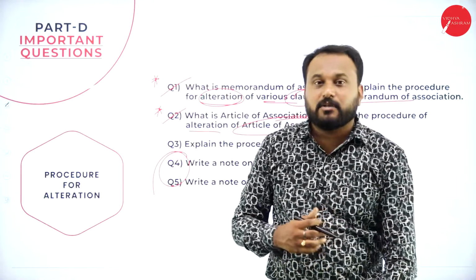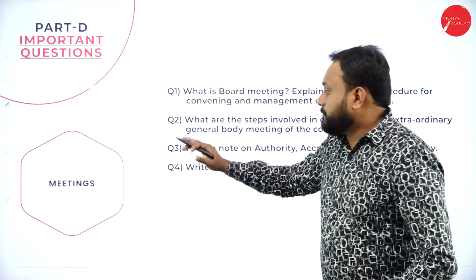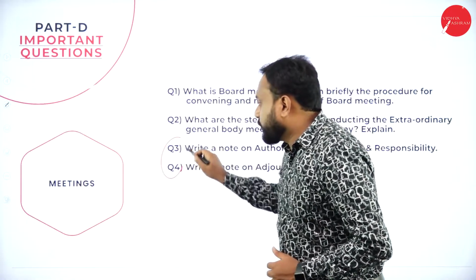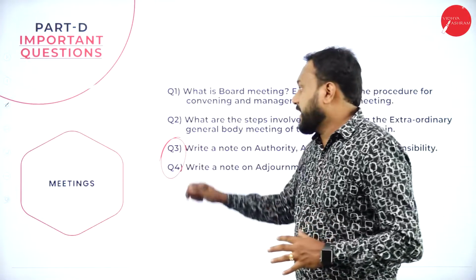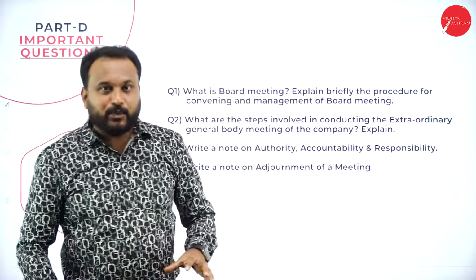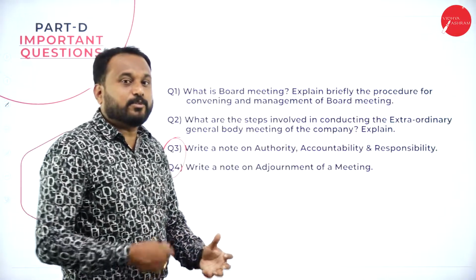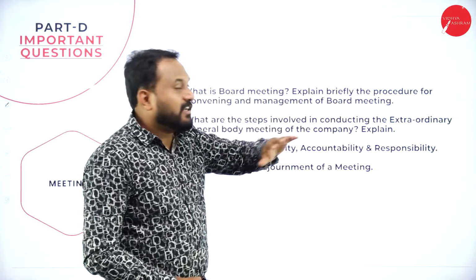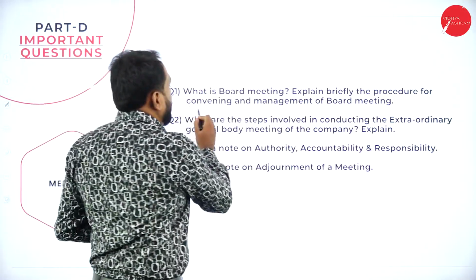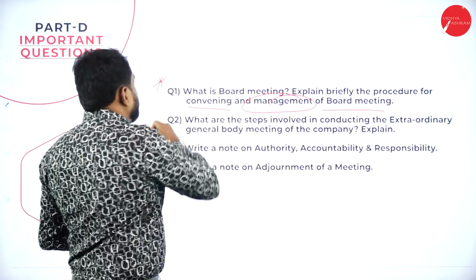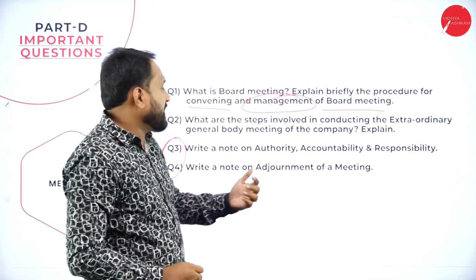The 5th chapter is all about meetings. In meetings, I have again given you 4 questions, but here 2 of the questions are for 5 marks. Go with these 2 questions. Very, very easy questions, and you can easily write them. What is a board meeting? Explain briefly the procedure for convening and management of a board meeting. Again, this is an important question. It's been repeated twice or thrice.